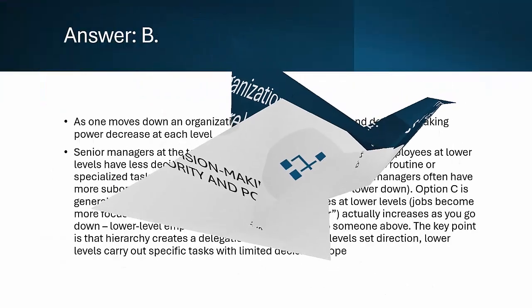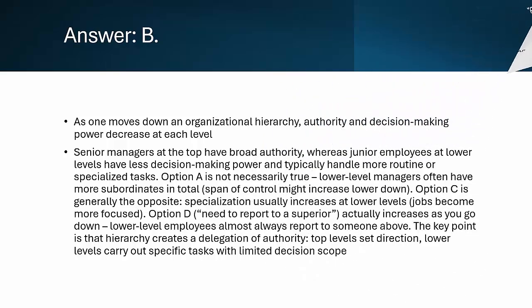Correct answer B. Decision-making authority and power. Why? In a tall hierarchy, top managers have the most authority and decision-making power. As you move down, employees have less power and mostly follow decisions made at the top. Option A, number of subordinates managed, is incorrect. Lower-level managers sometimes have more subordinates than those at the top.